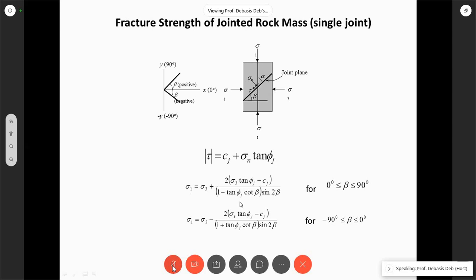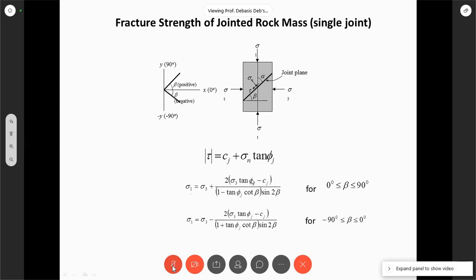Now here you can see phi j and Cj, subscript j is the property of the joint. Phi j and Cj are the properties of the joint, friction angle and cohesion. Mind that there is a phi r and there is a Cr, that is of the rock, and this is of the joint.